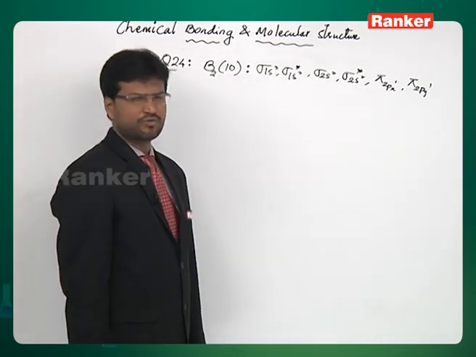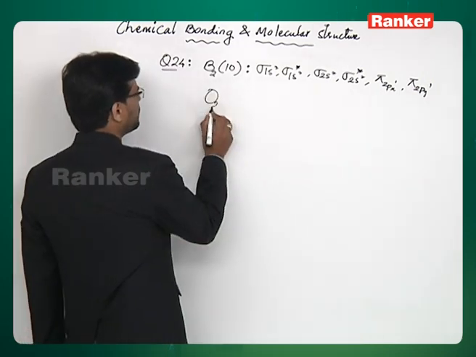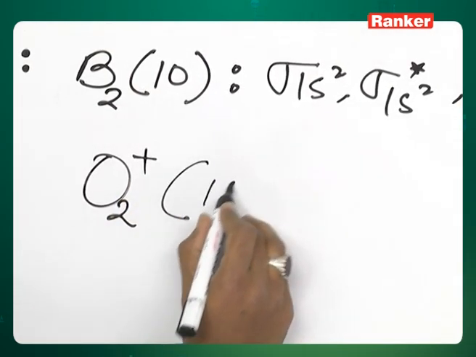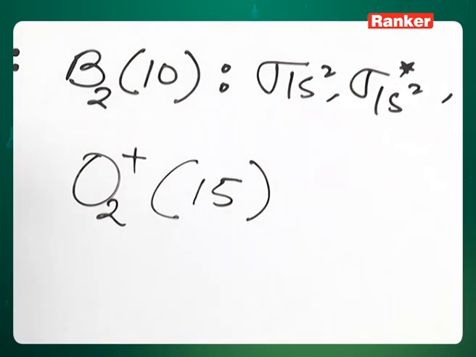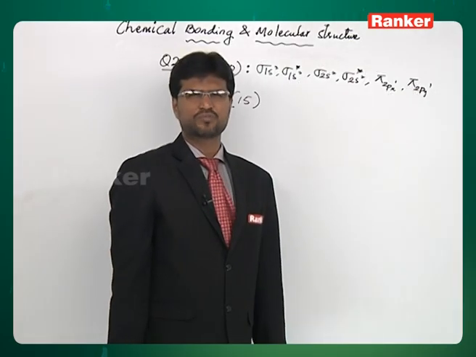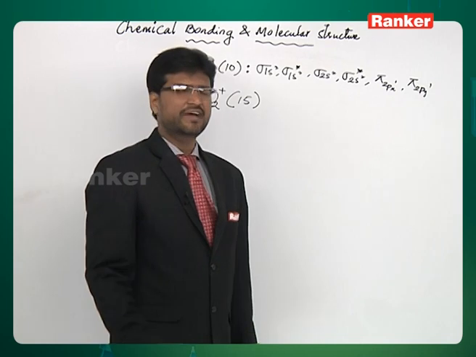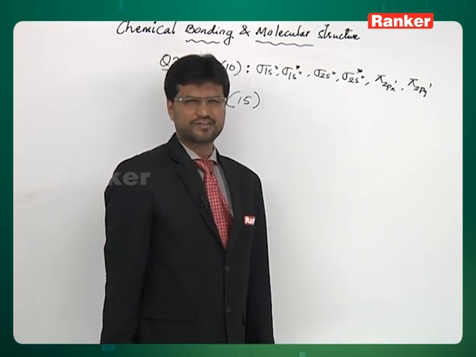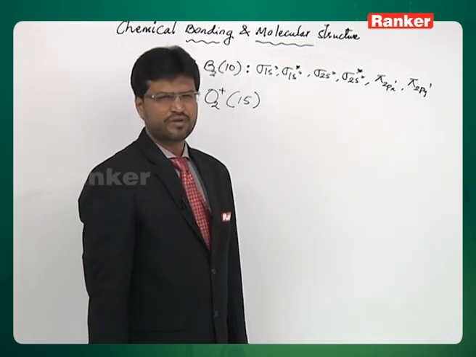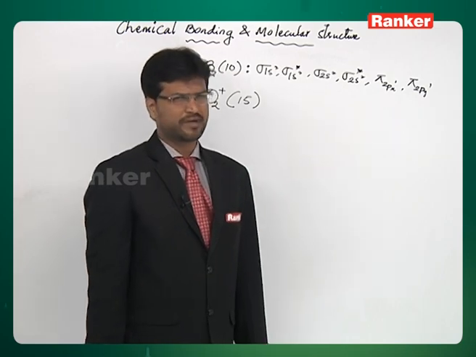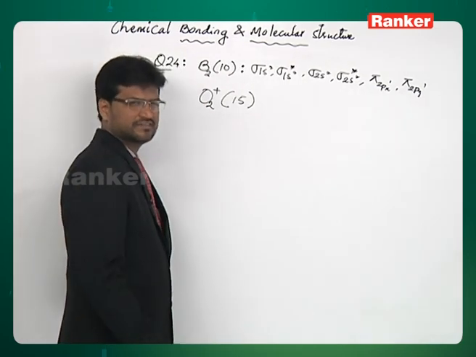If you look at O2+, it has 15 electrons. You know O2 has 16 electrons, so O2+ is supposed to have 15 electrons. Any species with odd number of electrons will be definitely paramagnetic. So B2 and O2+ both are expected to be paramagnetic. Now let's look at C2 and O2.